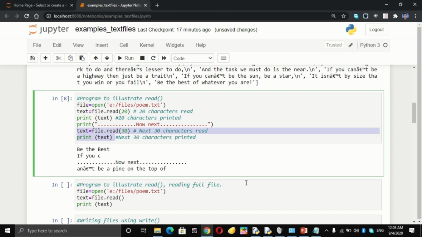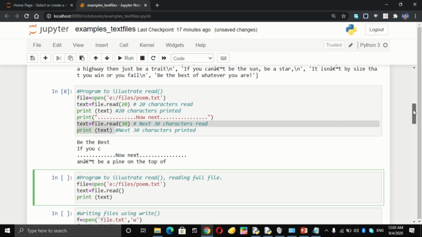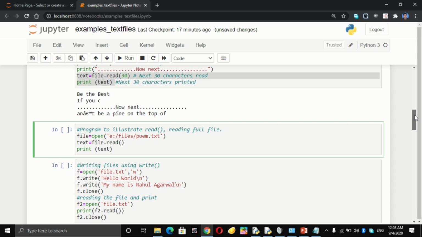Now the next program is to illustrate the read function to read the full file. So text equal to file dot read, print text. Now we will run.